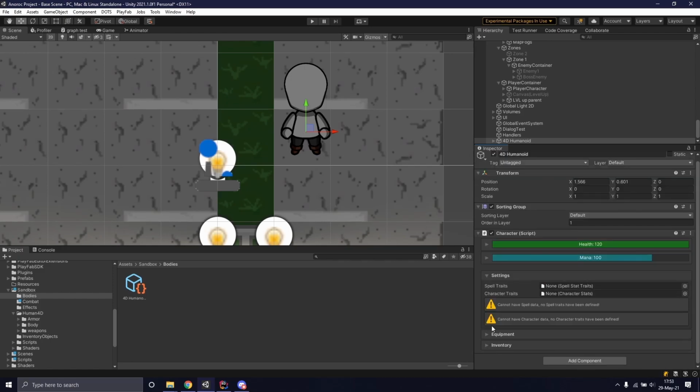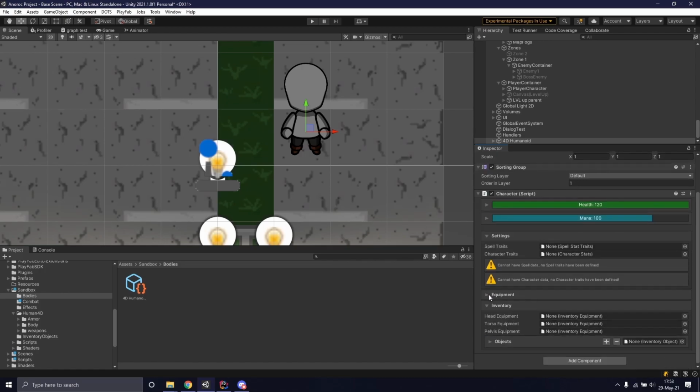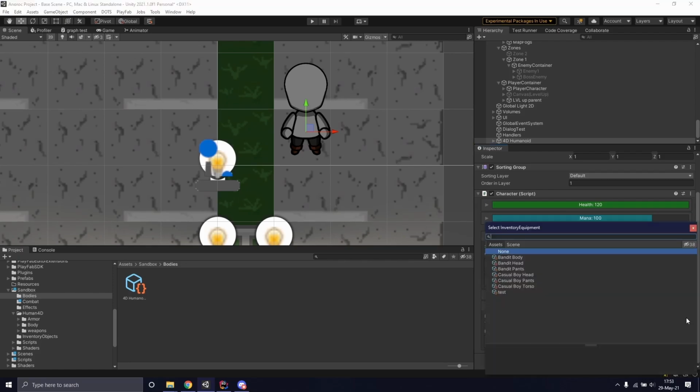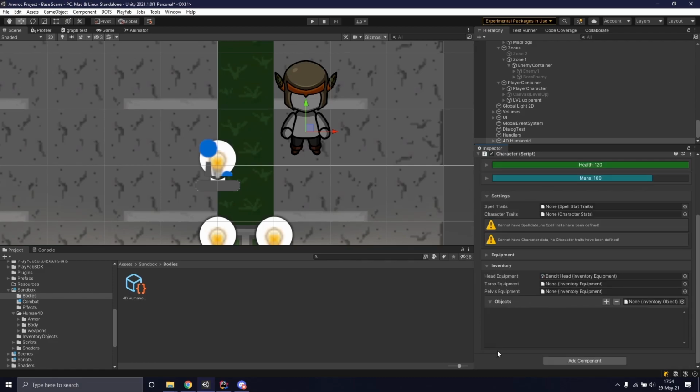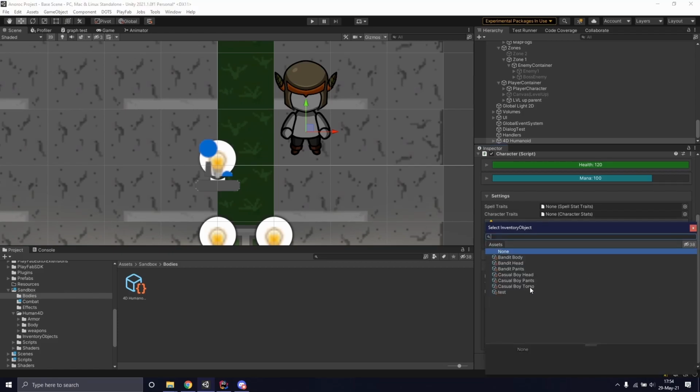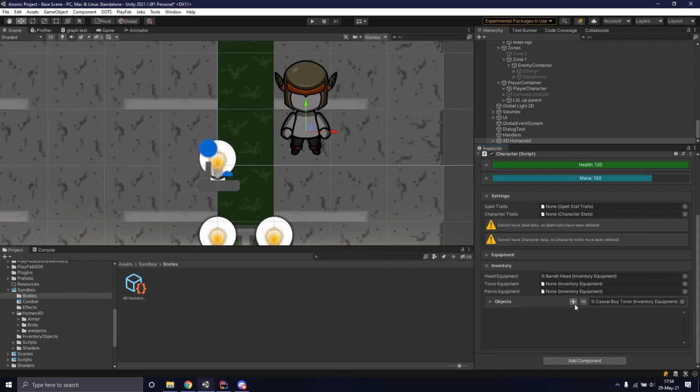Next up is the inventory system. The inventory system works on top of the equipment system, but the equipment system is only cosmetic, while the inventory system has meaning, or rather has a real impact on all the traits and systems within the game. We can choose, for example, to go to the head equipment and equip a bandit head, and now we can actually see on the body that it's also equipped. We can also add equipment or inventory items into the character's backpack. For example, I can just add a casual boy torso, which is pretty much a jacket, into its inventory.